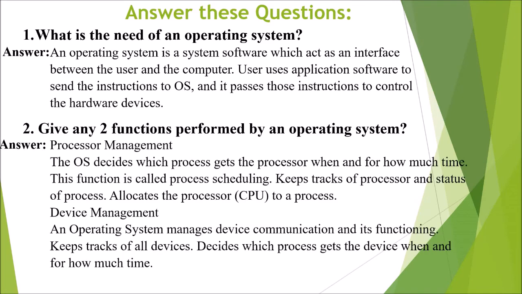Second question. Give any two functions performed by an operating system. Answer. Processor management. That is, the OS decides which process gets the processor when and for how much time. This function is called scheduling or process scheduling. It keeps track of the processor and status of process, and allocates the processor or CPU to a process.